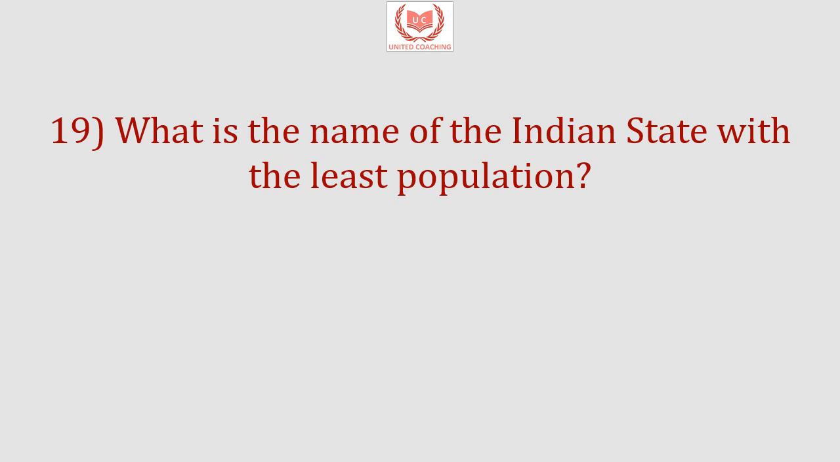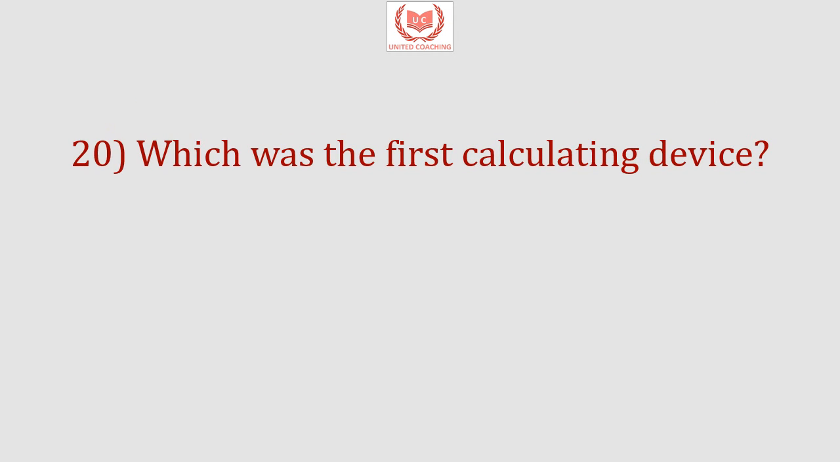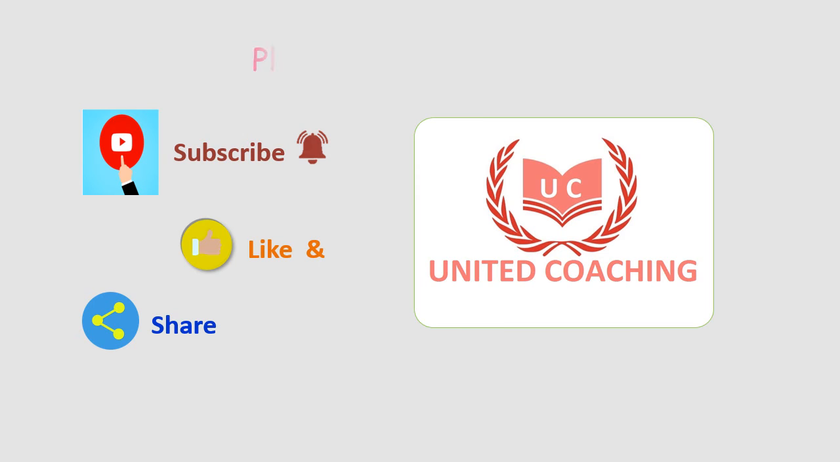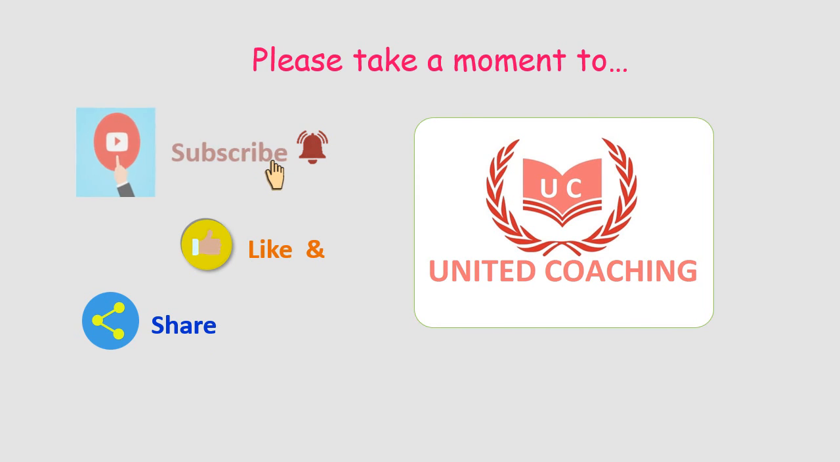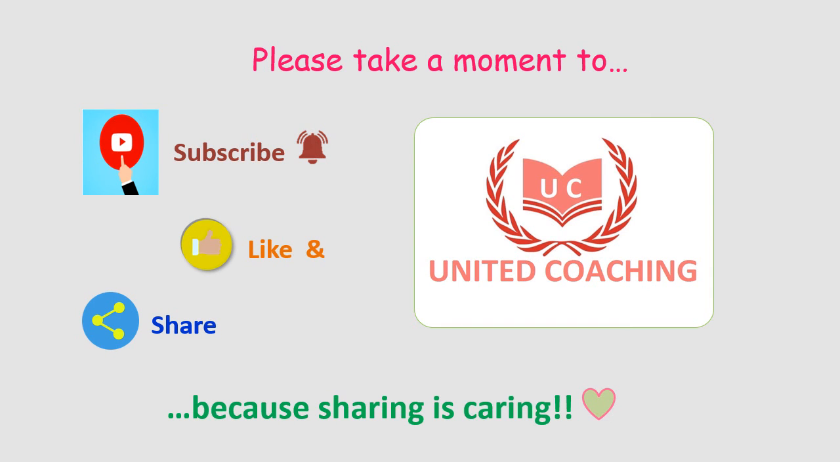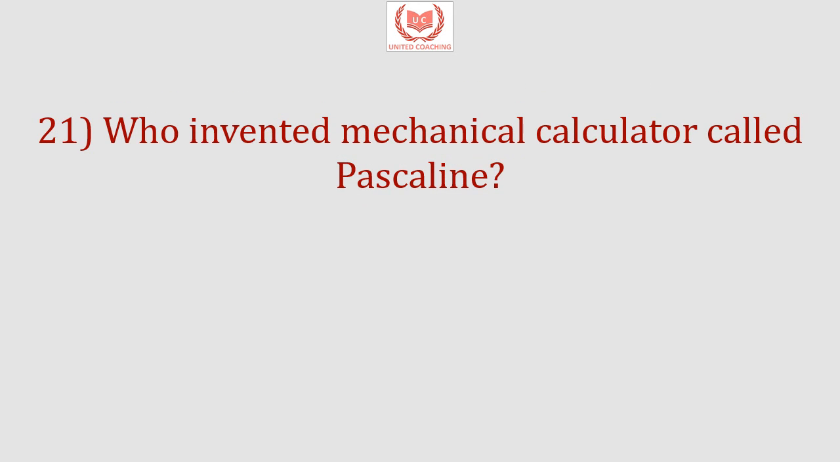What is the name of the Indian state with the least population? Answer is Sikkim. Which was the first calculating device? So answer is abacus. Who invented mechanical calculator called Pascaline? So answer is Blaise Pascal.